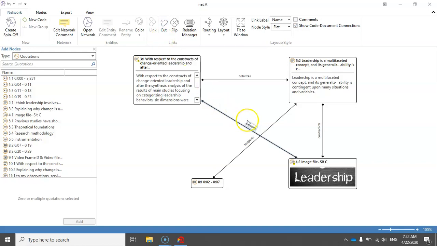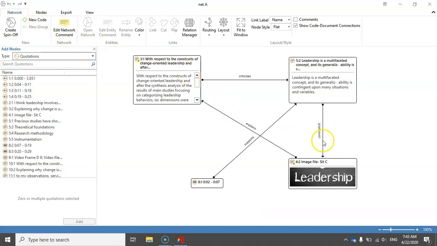So if I want to cut this link between quotation 4.2 and 3.1, I can simply click on this link and then I click on cut. And now you can see that this relation or this link between quotation 4.2 and 3.1 is now cut. All right, let me undo that.